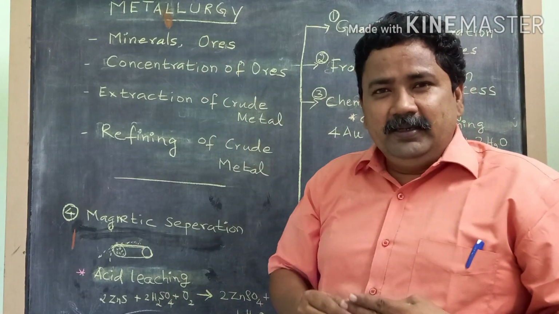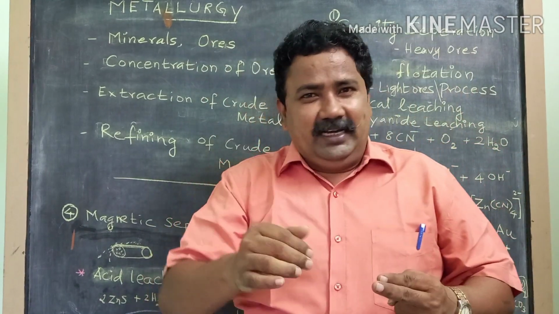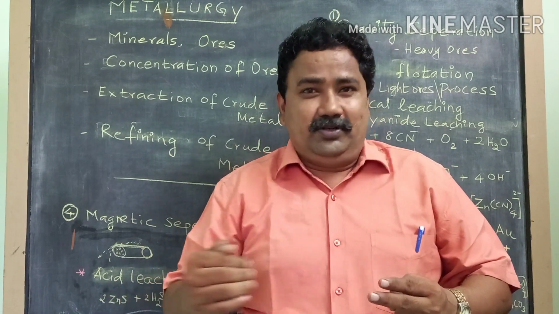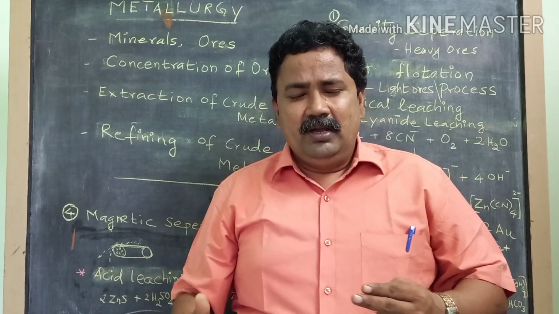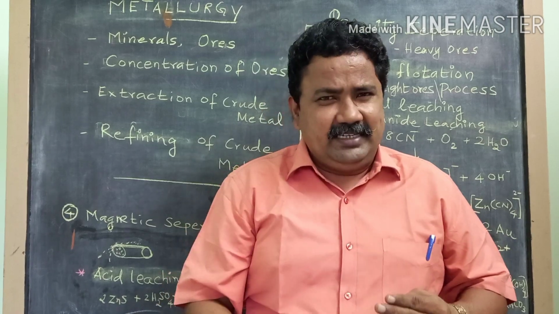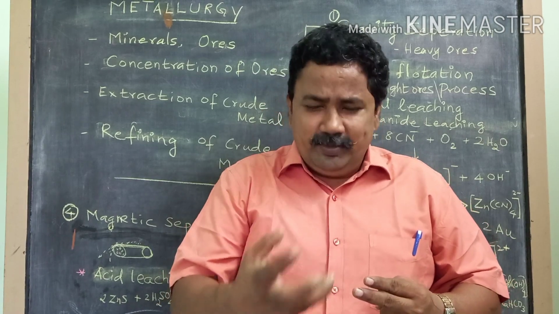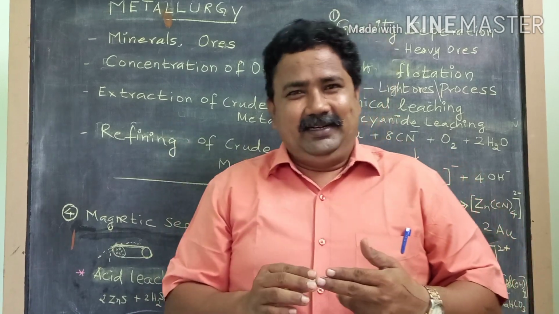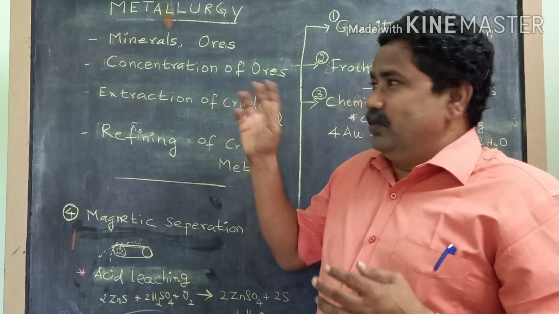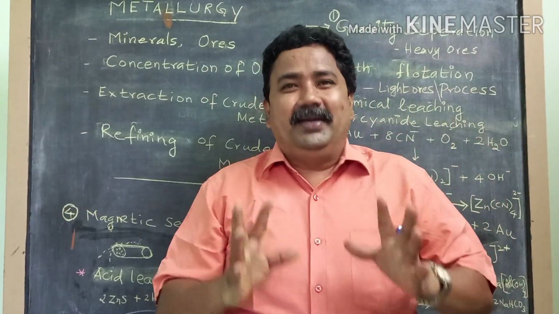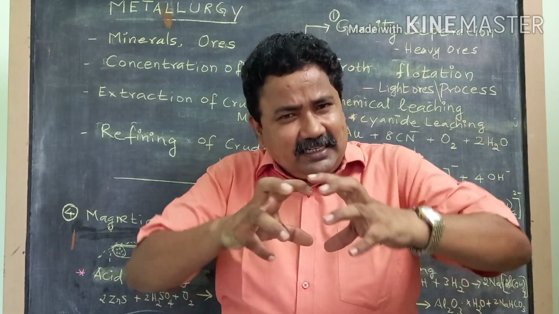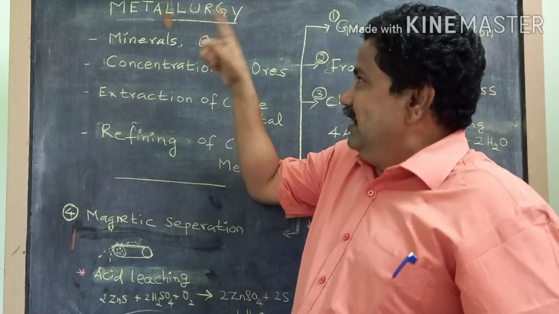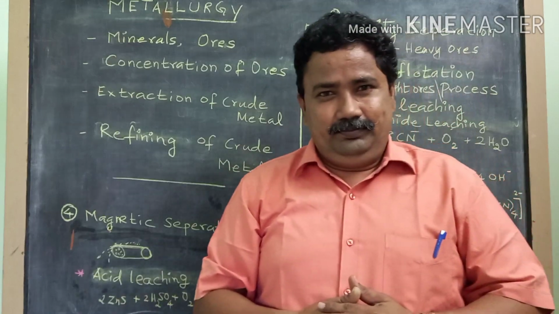Second one, the process of extracting the metal from the mineral should be an easier process. Just by heating or just by melting, just by oxidizing, just by reducing, it should be obtained very easily. So an easier process should be there. Third one, that process should be more economical. So when these three criteria come together for a mineral, that mineral is called an ore.